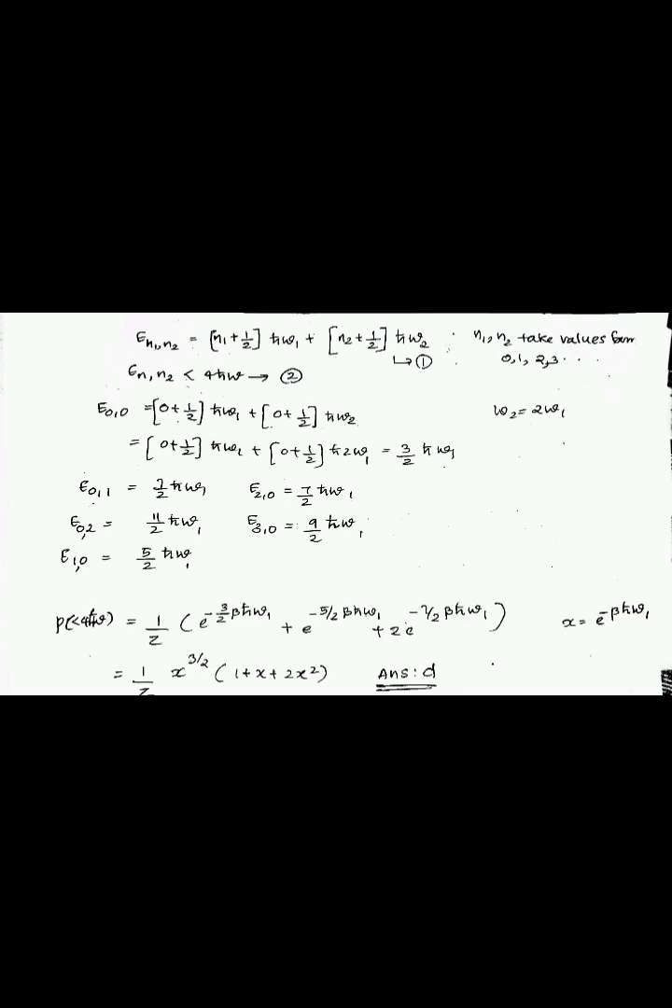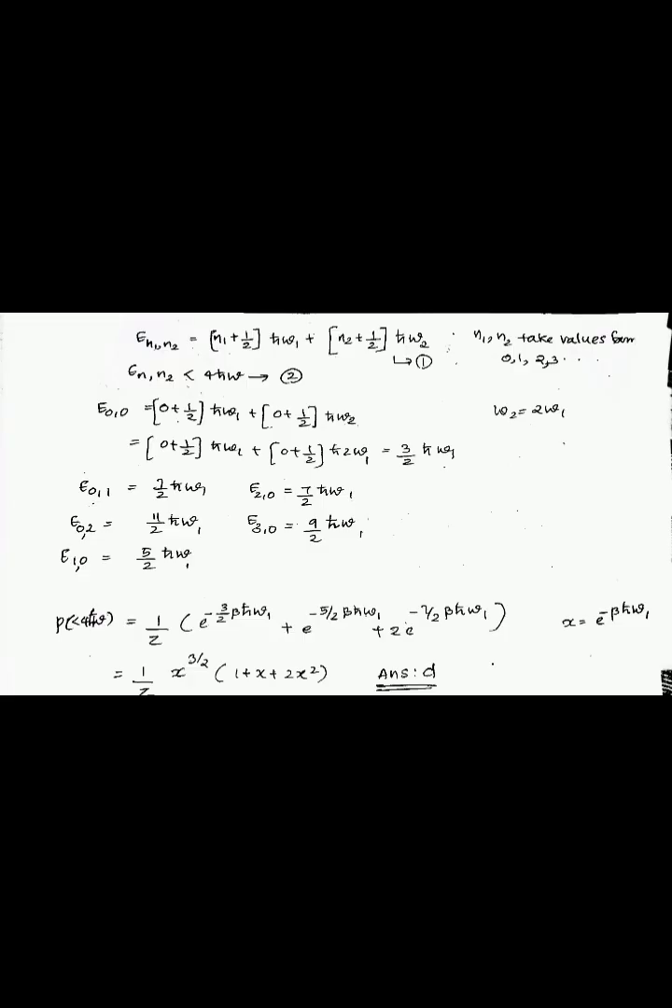The next question is, a system has two normal modes of vibration with frequency omega 1 and omega 2 is equal to 2 omega 1. What is the probability that at temperature T the system has an energy less than 4 h cut omega 1? We know that E n1 n2 is equal to n1 plus half into h cut omega 1 plus n2 plus half into h cut omega 2.